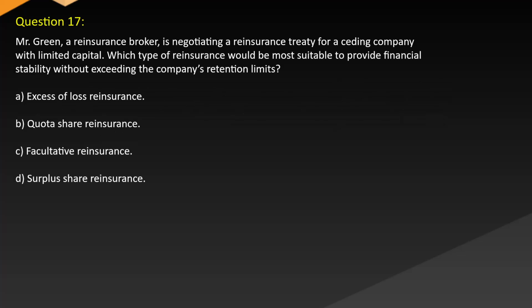Question 17. Mr. Green, a reinsurance broker, is negotiating a reinsurance treaty for a ceding company with limited capital. Which type of reinsurance would be most suitable to provide financial stability without exceeding the company's retention limits? A. Excess of loss reinsurance. B. Quota share reinsurance. C. Facultative reinsurance. D. Surplus share reinsurance.